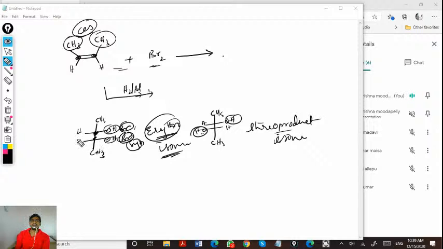If the erythro product has a plane of symmetry, meaning it can be divided into two equal halves by passing a plane between the two groups, then it is also called a meso product, meso isomer. If not, if it has two chiral centers and the molecule does not have any plane of symmetry, then that is said to be an active isomer.